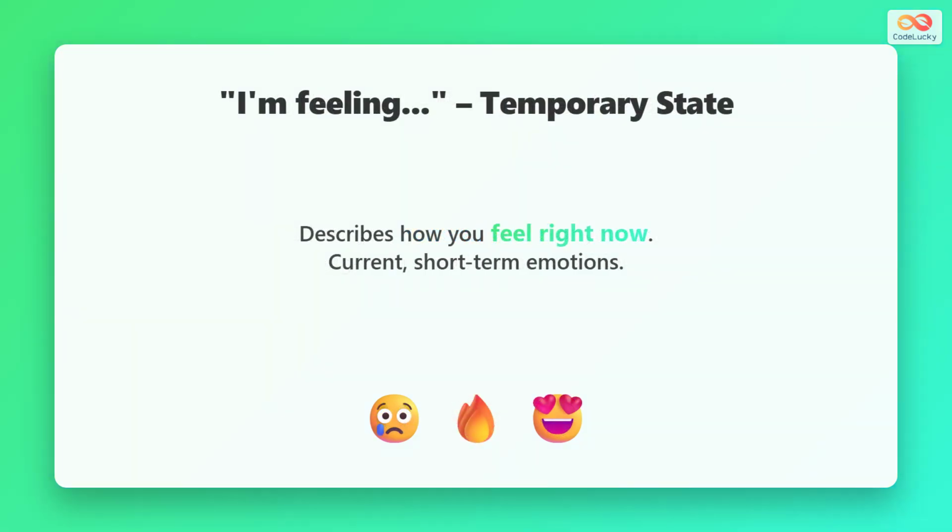I am feeling describes emotions you have right now. These are short-term feelings that come and go. Use I am feeling when talking about your current emotional state. It shows what you feel in this moment.